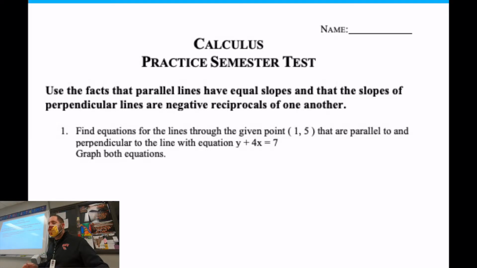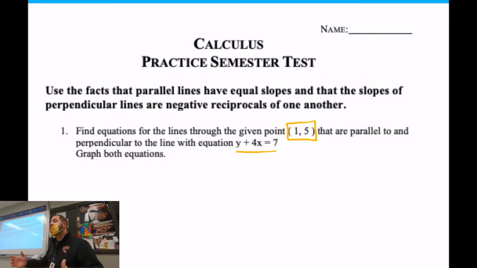Okay, so first one here. We have to write the equations for the parallel lines and perpendicular lines. And I even give you a hint. It says, parallel lines have equal slope. Perpendicular lines have the negative reciprocal for slope. So I give you the hints here. Now, what we have to do is we have to be parallel and perpendicular to this line right here. And we have to pass through this point.